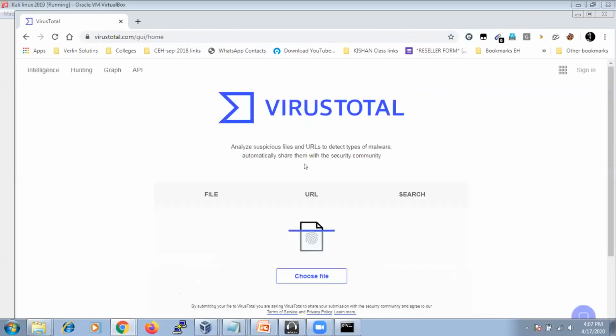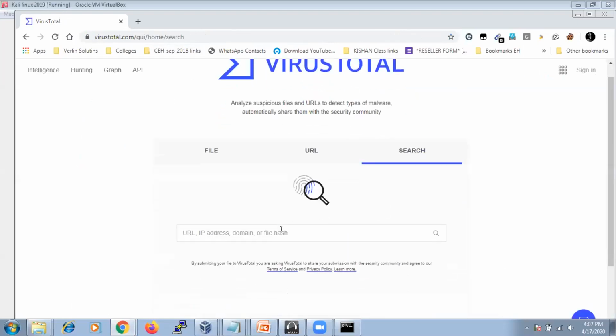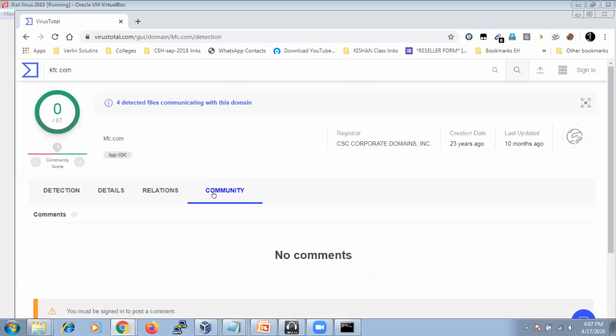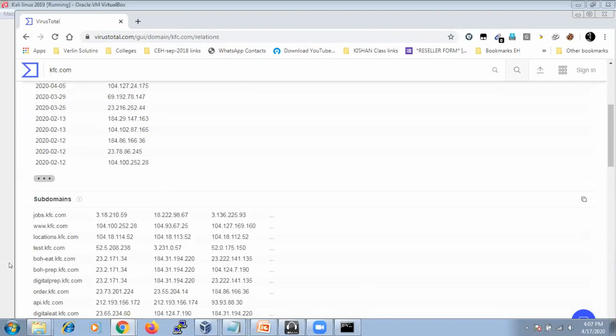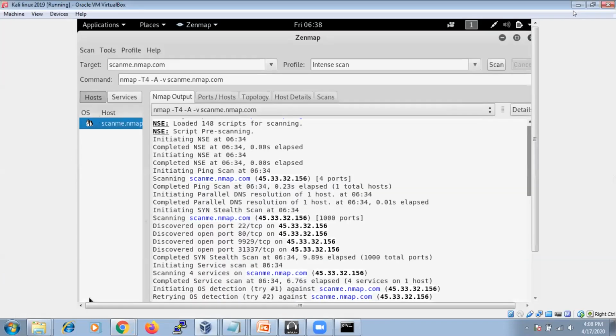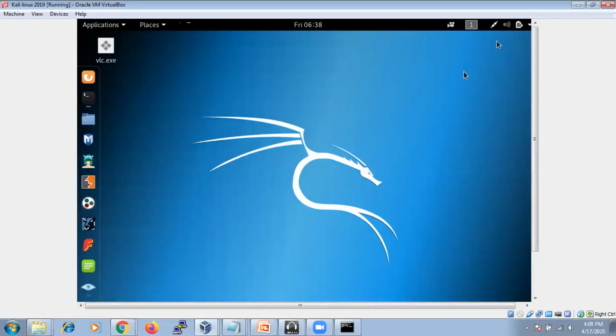Here you paste the search, for example kfc.com, just enter it, and under Relations you can find the subdomains of that website, with IP addresses. Sublist3r does the same thing. So this was the scanning module.